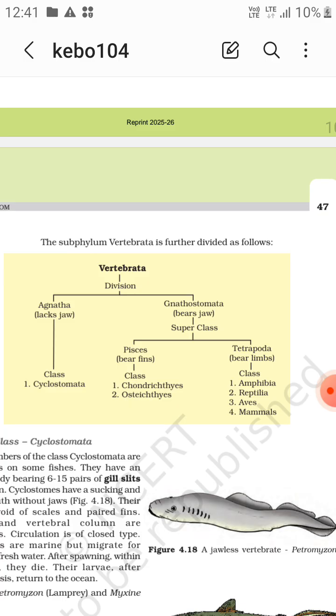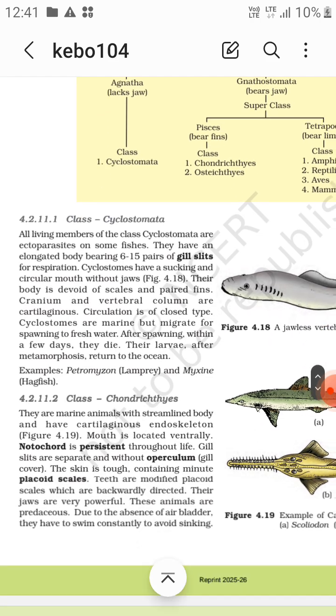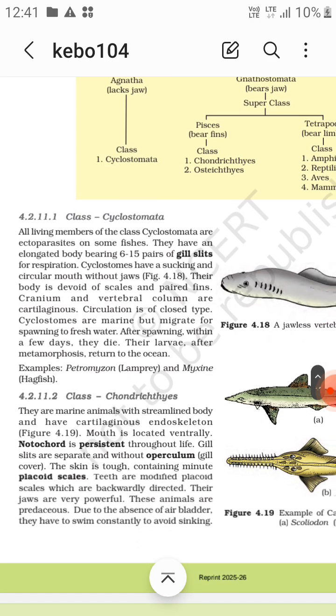Now Pisces, this superclass, bears the fins and has the classes Chondrichthyes and Osteichthyes. Tetrapoda bears the limbs and has the classes Amphibia, Reptilia, Aves, and Mammalia. Now class Cyclostomata. All living members of the class Cyclostomata are ectoparasites on some fishes.